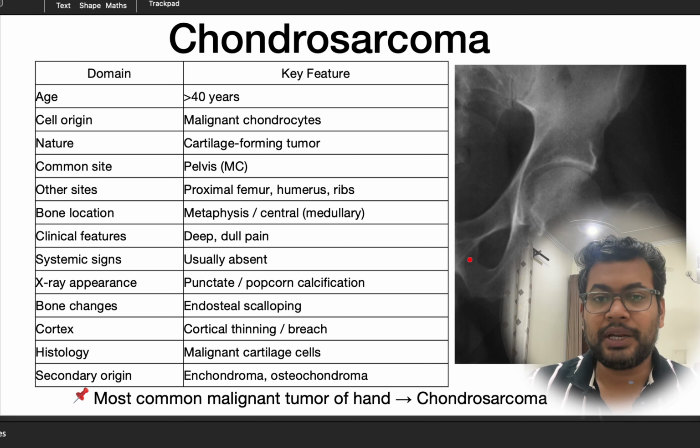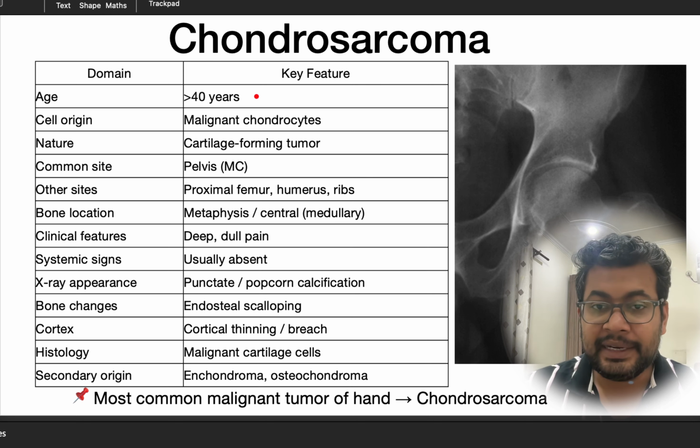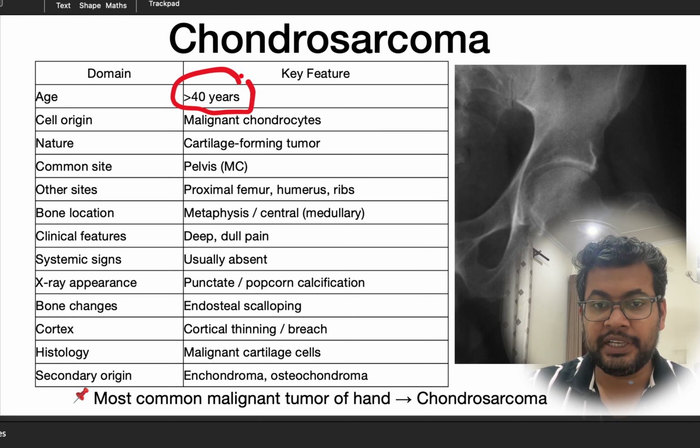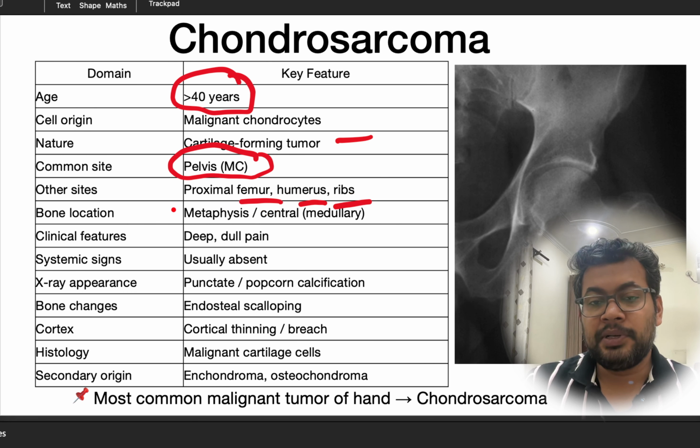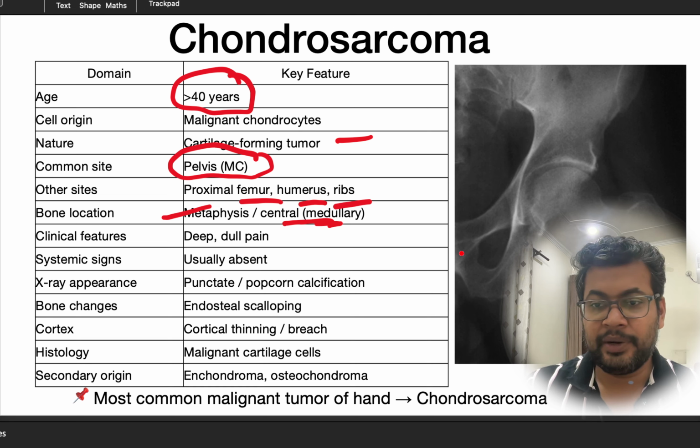Then we have the chondrosarcoma. Chondrosarcoma is a malignant tumor. It is not a benign tumor. It is usually seen after the age of 40 years, and this is a cartilage forming tumor. Most common location is the pelvis, followed by the proximal femur, humerus, and other bones can also have chondrosarcoma. It is usually a metaphyseal tumor and usually central, where the medullary cavity is involved, as we can see here from the x-rays.